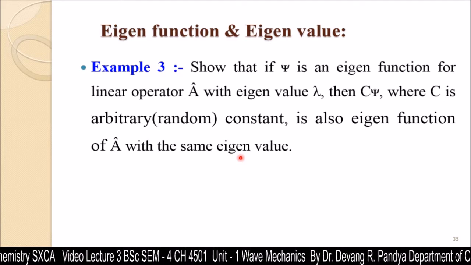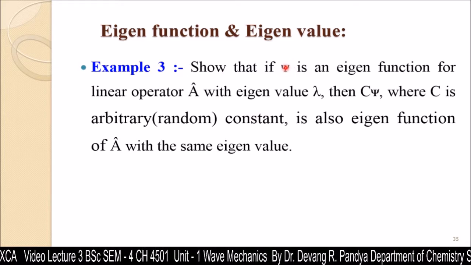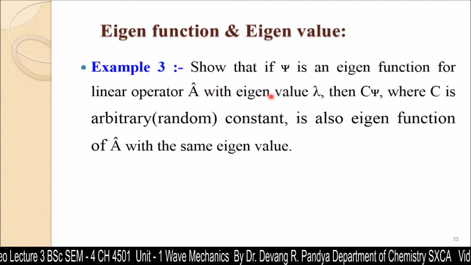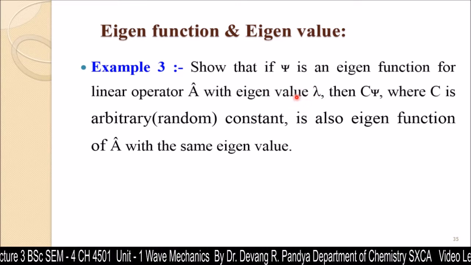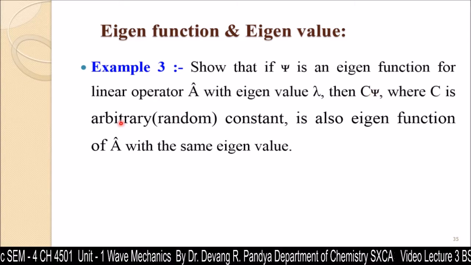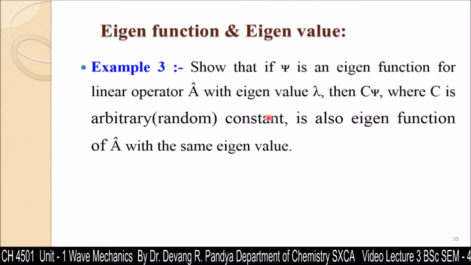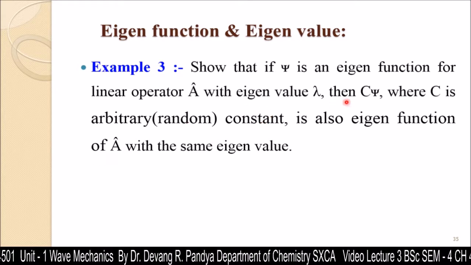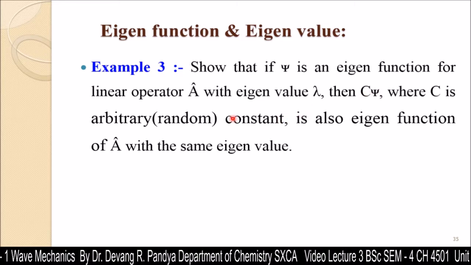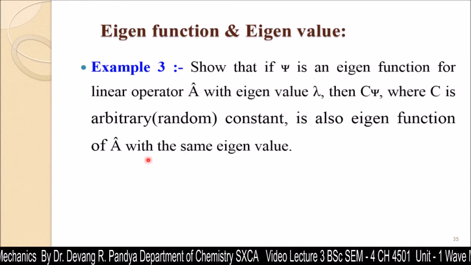So we need to prove that if operator A operates on a function psi and gives an eigenfunction relation with eigenvalue lambda, and we have C times psi, then when operator A operates on C psi, a constant with a function, it will give the same eigenvalue lambda. That we need to prove here.